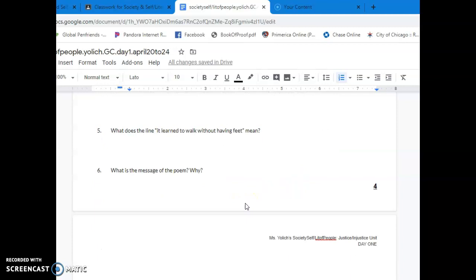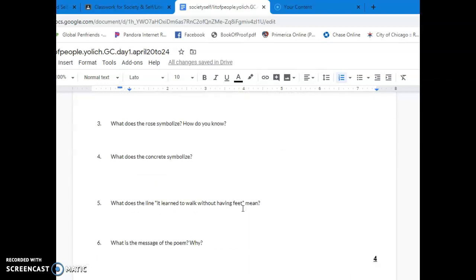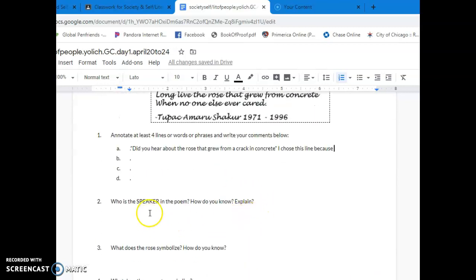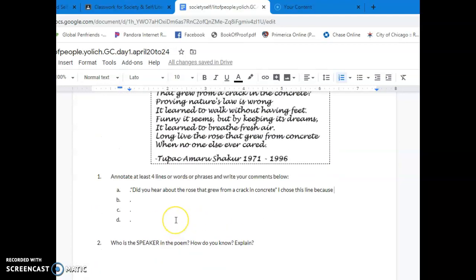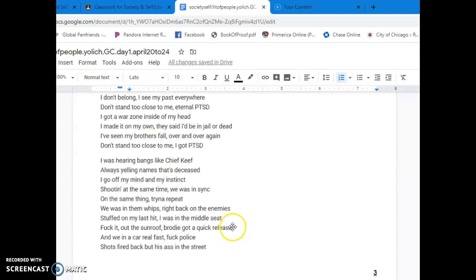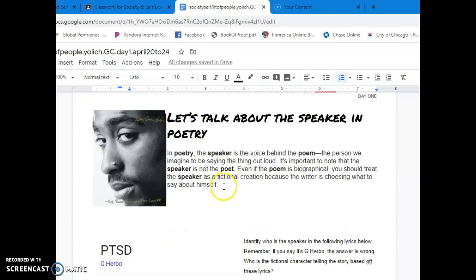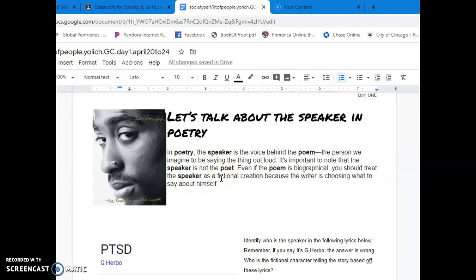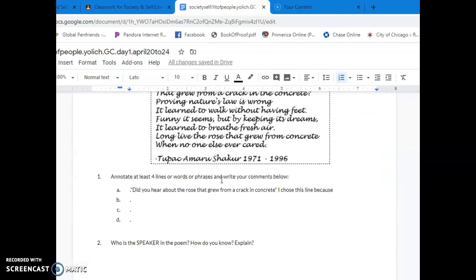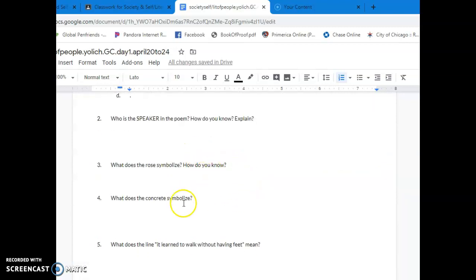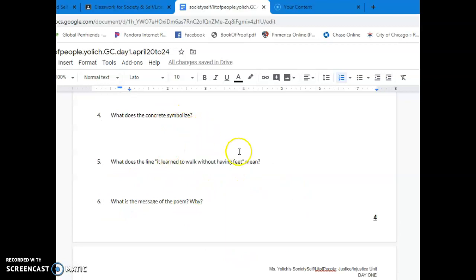I believe for the first one there are 7 questions. So again, identify who is the speaker in this poem. Please don't say that the speaker is Tupac. We already covered what the speaker is. Go back up on this document because I posted the notes on here anyway. It's the same notes that you saw on that first video on the introduction. And so on and so forth. What does the rose symbolize? What does concrete symbolize?